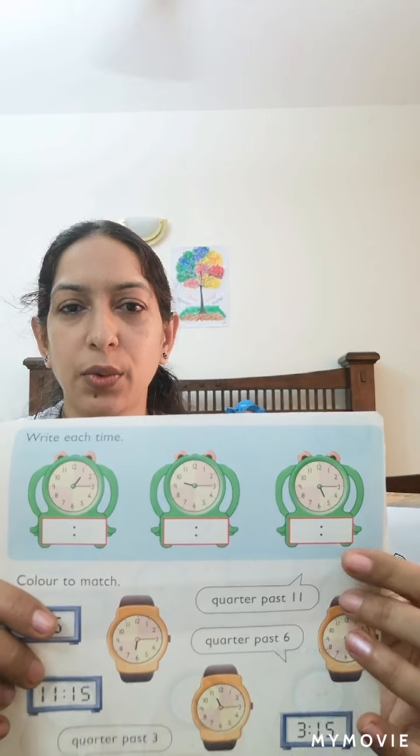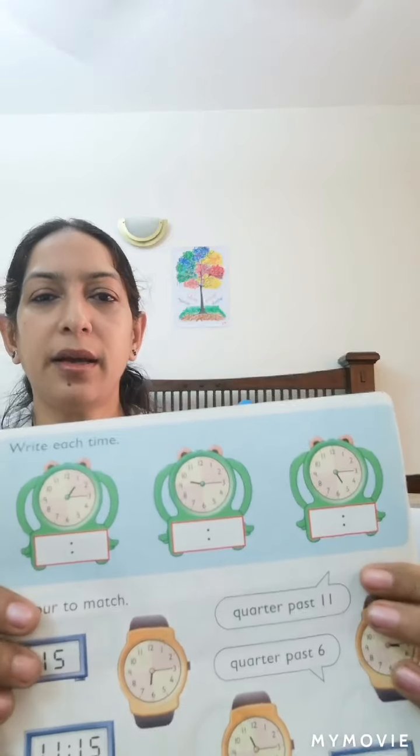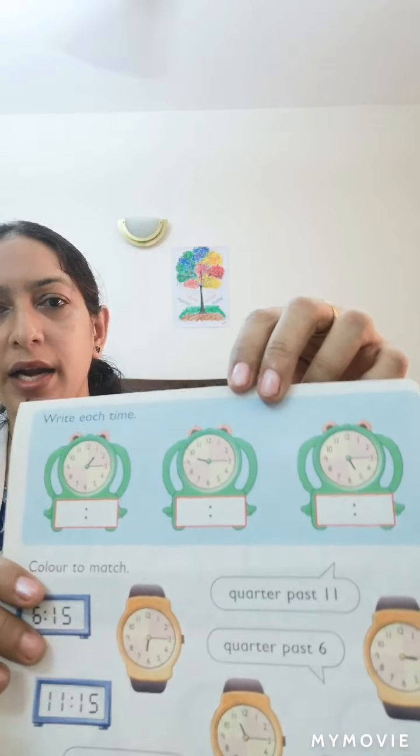So now let's do some exercise. Here there are 3 analog clocks. So look at the clocks and read the time. Okay, say the time. Here the minute hand is on 3 and the hour hand after 1. So minute hand on 3 means 3 times 5, 15. So 1 and 15.